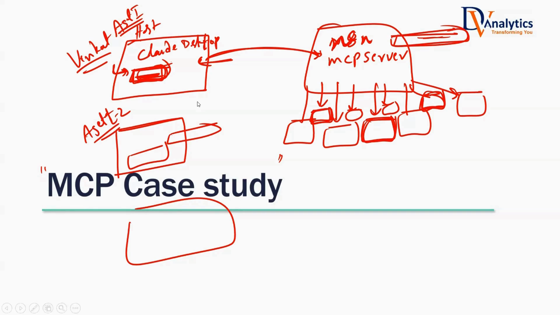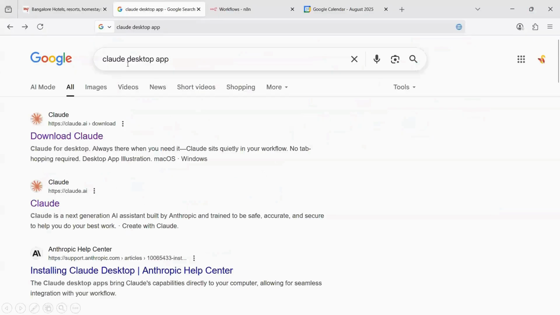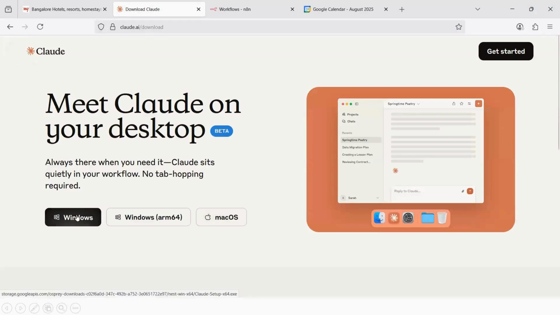Let us get started by going to Google and typing Claude Desktop app. You can download the Claude Desktop app. Click on the first link and download it for whichever version you want. Click on download, and log in using your Claude login account. If you do not have one, quickly create one. The free tier gives you a certain number of credits. Daily, you can use a certain number of commands within Claude Desktop. So go ahead and install it.